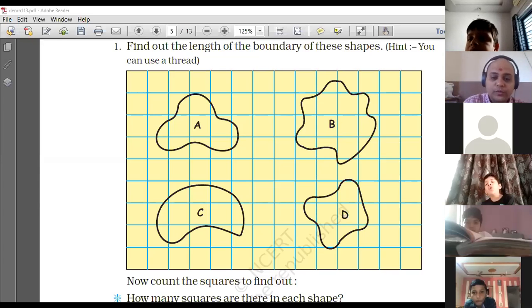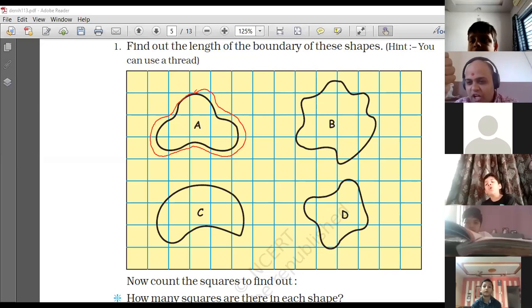Right, let me show you. With a red pen, I want to start from this point and check the boundary. I want to see how long this red line is. Then what should I do? Thread. Very good, Harnil. Good job. We will take up a thread and put it around.